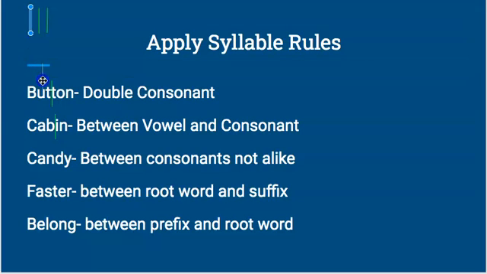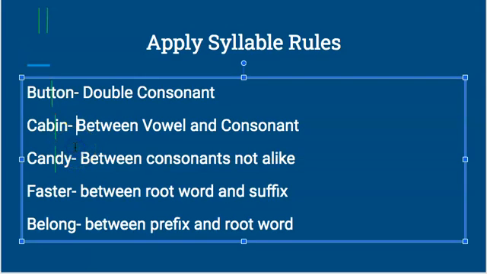All right, candy. That follows the consonants that are not alike, where you would divide it. So the N and the D are both consonants, and you divide it between those two letters. So you would say can-dy, two syllables.